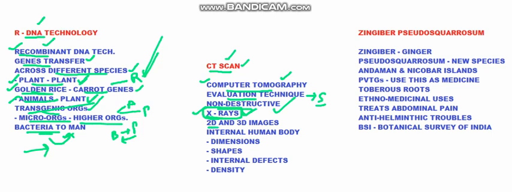This can give 2D effects and 3D effects, and bring out 2D and 3D images of the internal human body. This is mainly used for evaluating the internal human body, any defects in the body and all. The basic rays that are used are X-rays. It gives out the exact dimensions, not just a tentative look of the internal human body, but also the exact dimensions of the organs or the tumors, or whatever reason we are going for the CT scan, and it gives us the exact shapes of whatever thing we need to look into in the internal human body, and gives us all the details of internal defects.